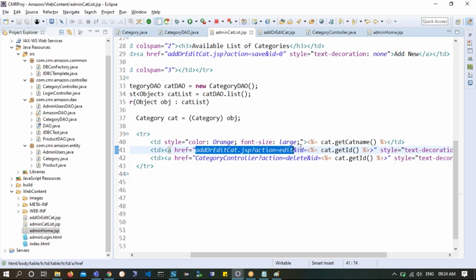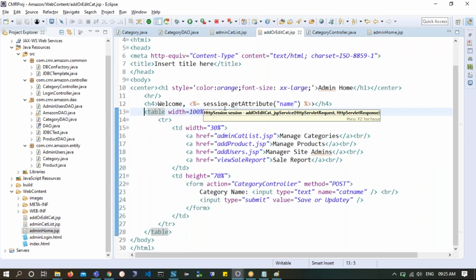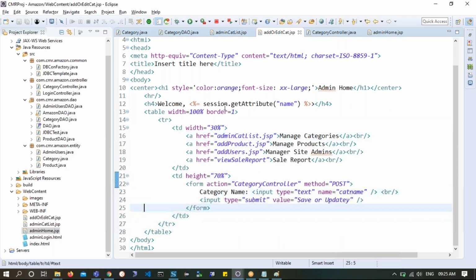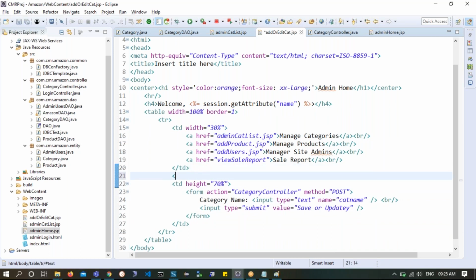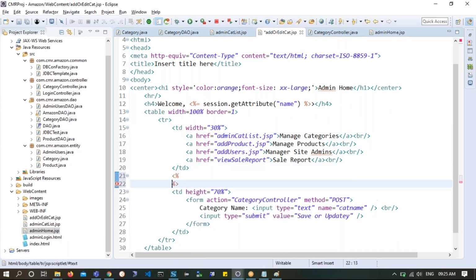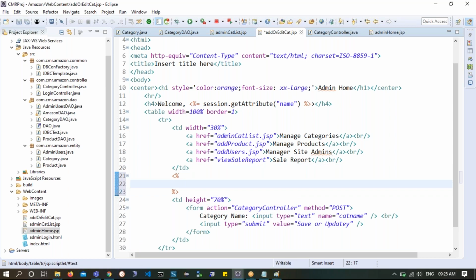Now at this point, when you call add or edit category JSP, supplying action equals edit or ID equals something, you need to take some extra precaution here. At the time of showcasing this, I will have to take some action. So now I will write some piece of code here, a scriptlet. What is it that I need to do? Here, string action is equal to request object dot getParameter coming on the name of action.